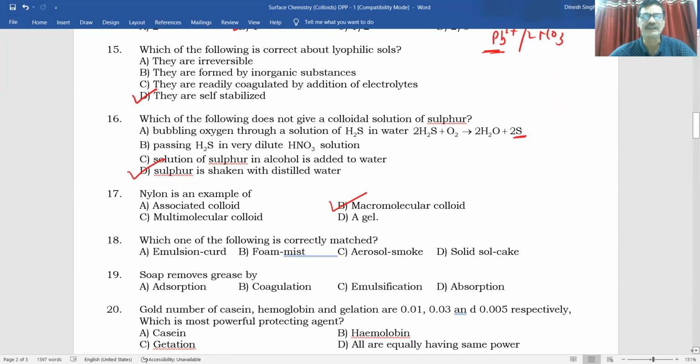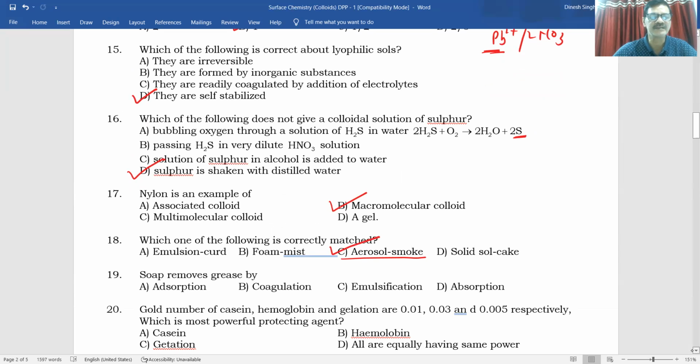After this, we can see which of the following is correctly matched: emulsion, curd; foam, mist; aerosol, smoke; solid sol, cake. So what should be the answer? C should be the answer. Aerosol is what? Smoke.